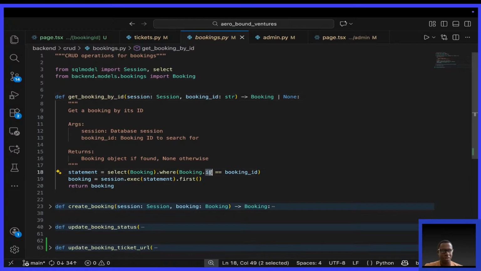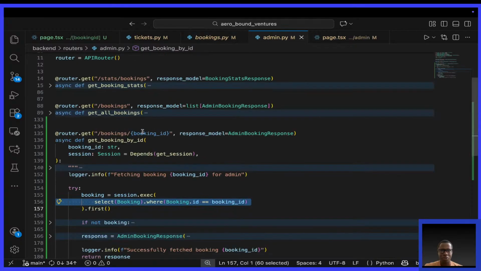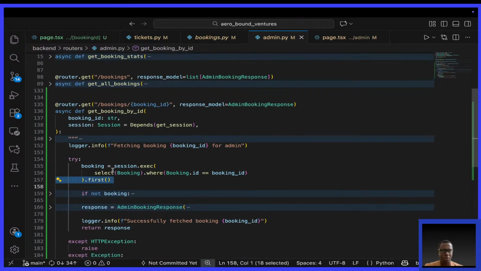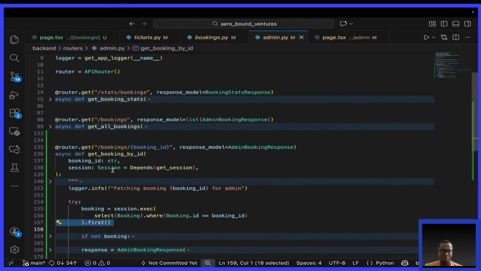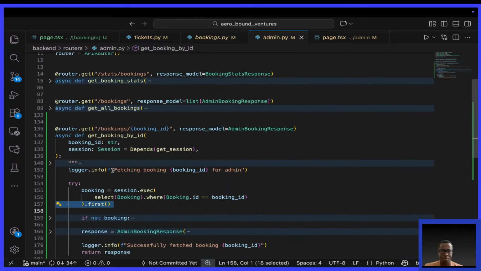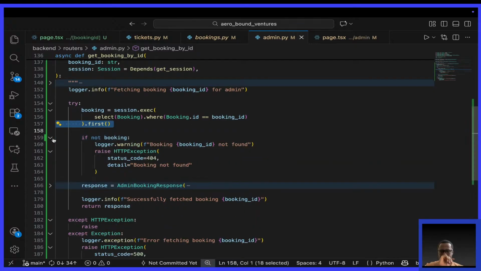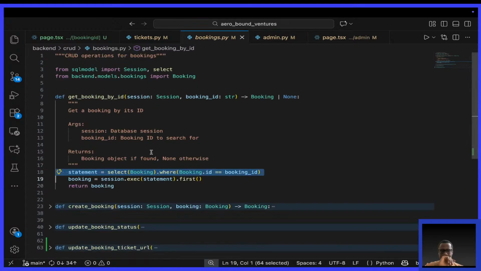Are you seeing this logic? The same thing. If we go to admin.py and I show you this, the same logic, okay? Let me see, select booking, where booking was to.